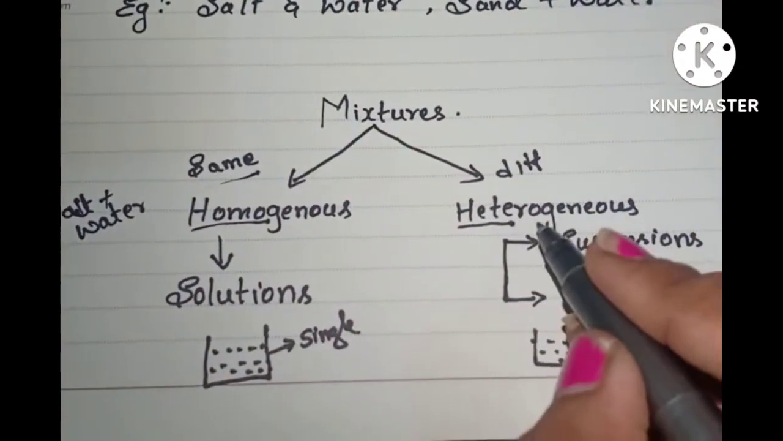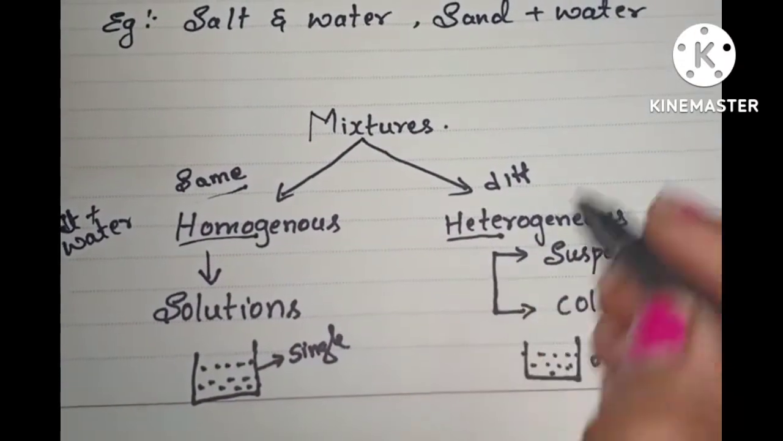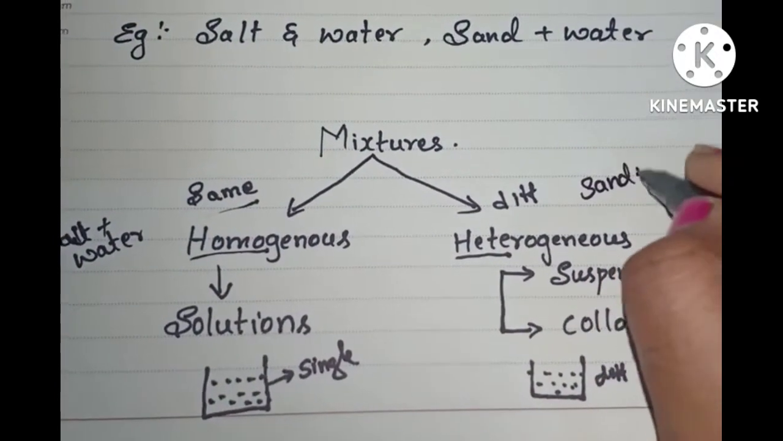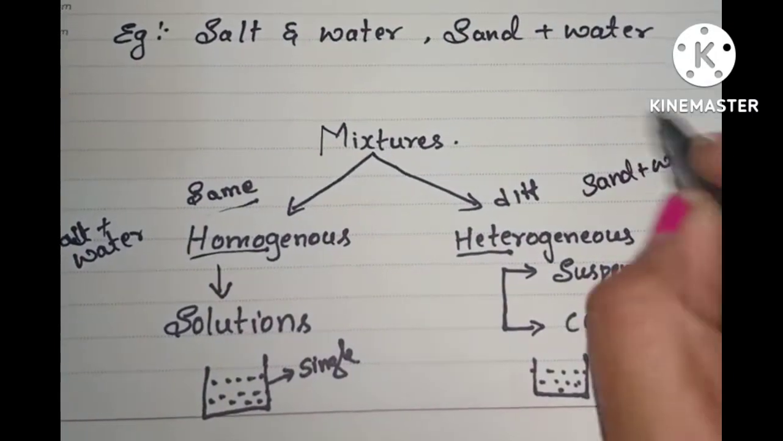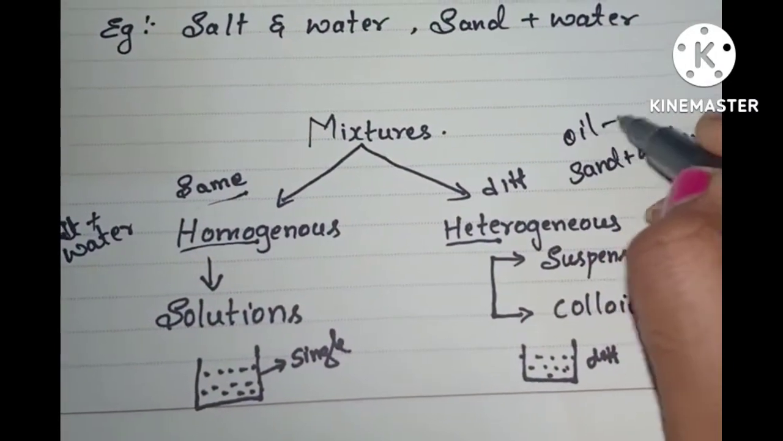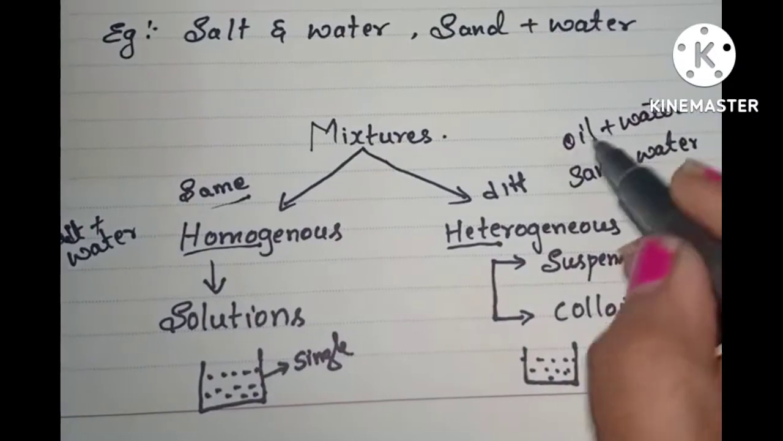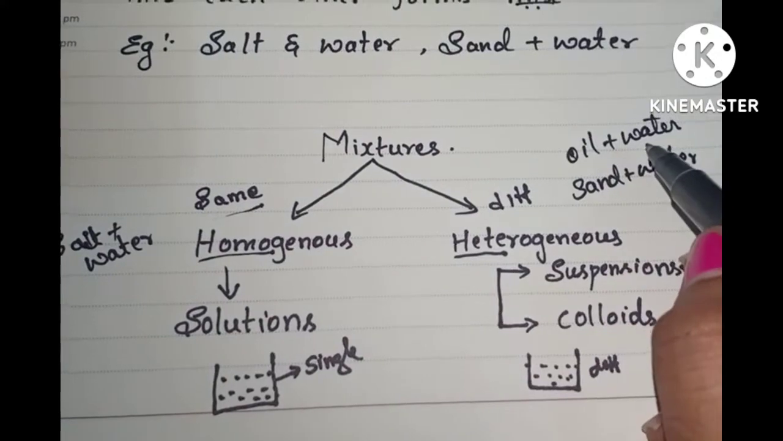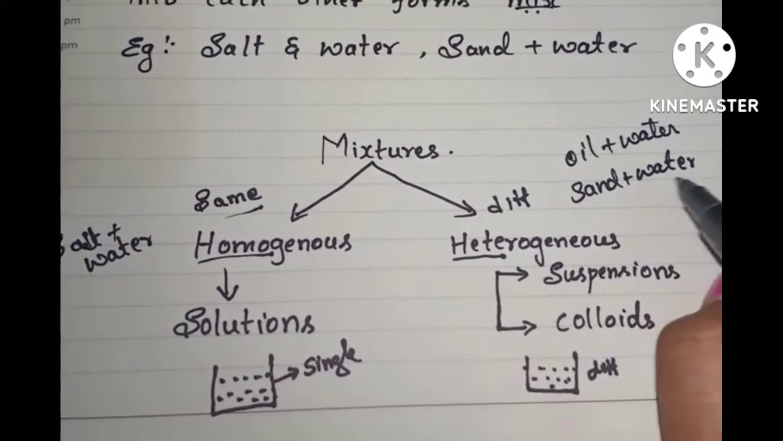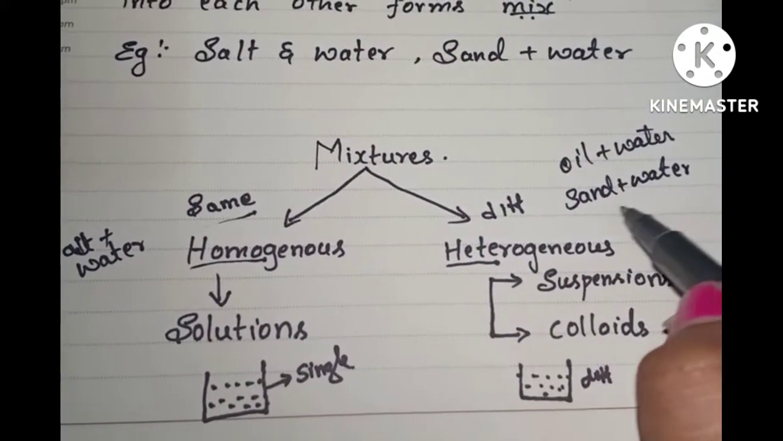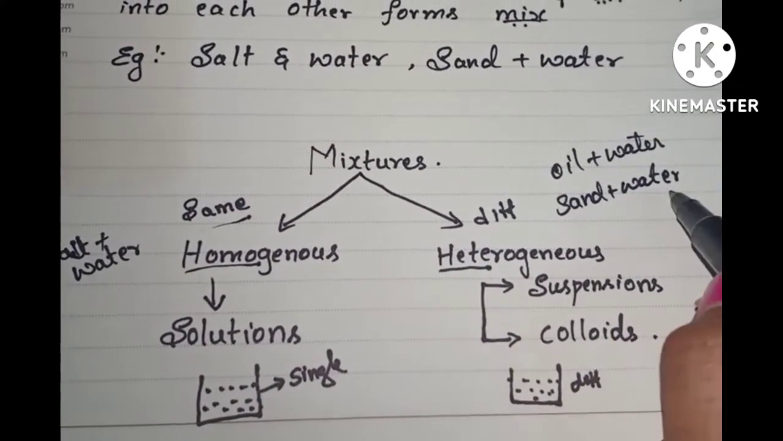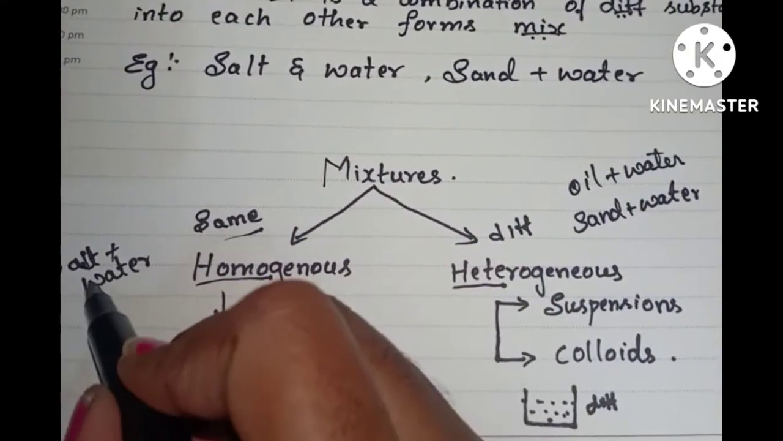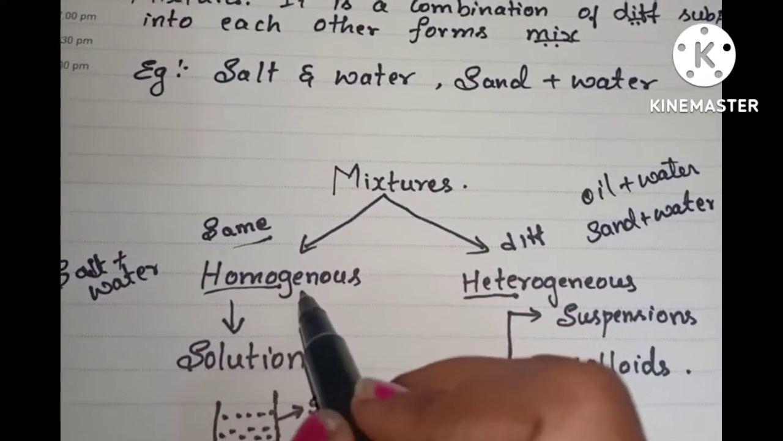What about heterogeneous mixtures? Heterogeneous mixtures will form two layers. Example, sand plus water and oil and water. In the case of oil and water, we can see two layers, one layer of oil and one layer of water. And in the case of sand and water also, we can see sand particles settle down in the water. So these are called heterogeneous mixtures. Here, salt plus water is called a homogeneous mixture.